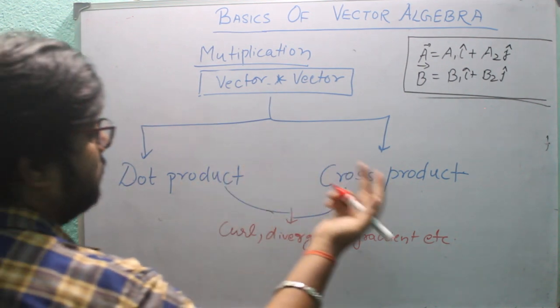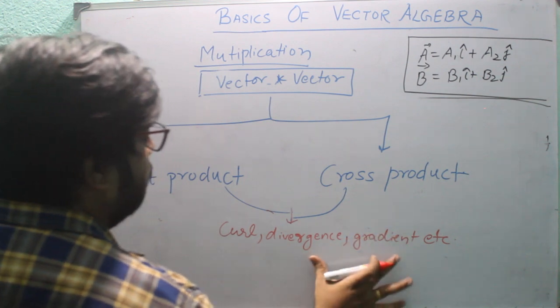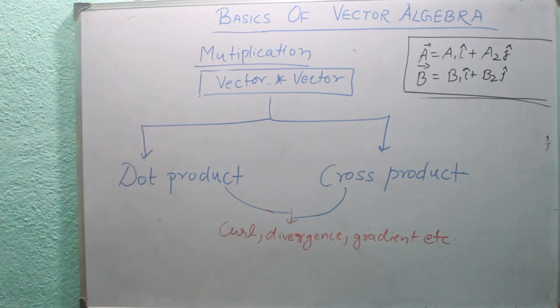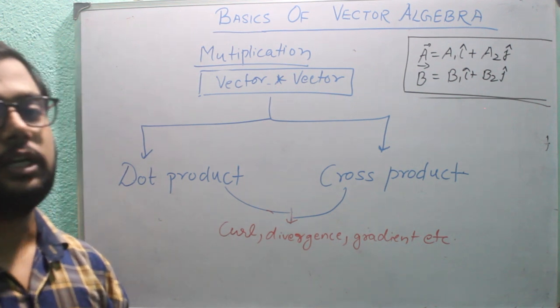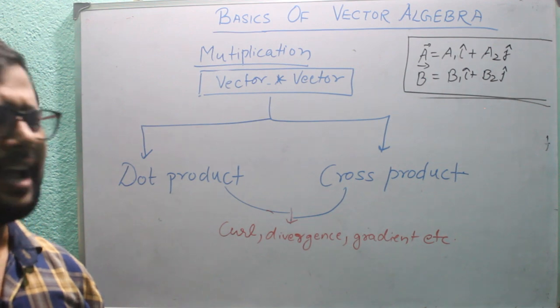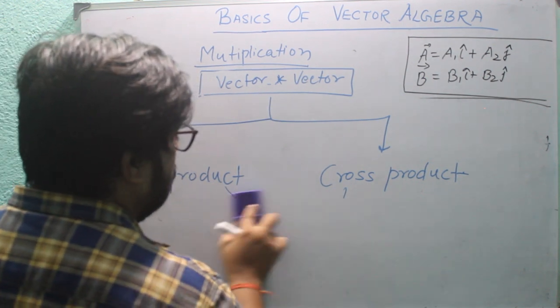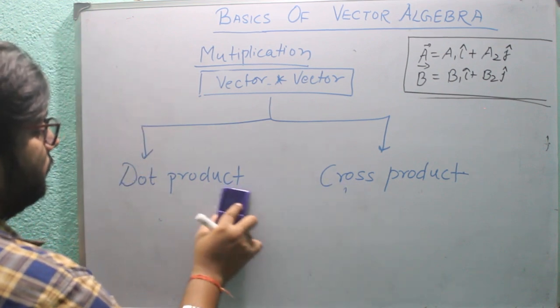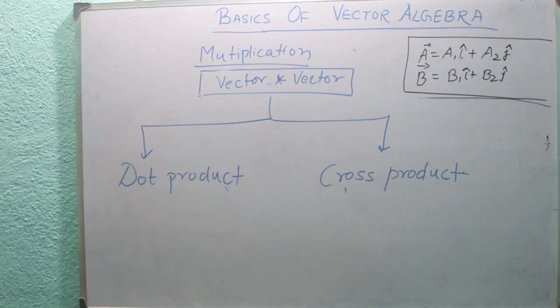If we understand what is dot product and what is cross product, then in the vector calculus part we will understand curl, divergence, and gradient, which are very important and which come in the Navier-Stokes equation, the continuity equation, or when we talk about the transport theorem, anything. So this is the last part of this video and the most important part of this vector algebra.